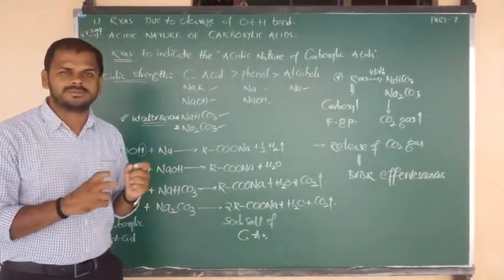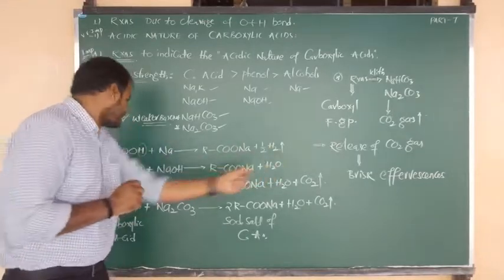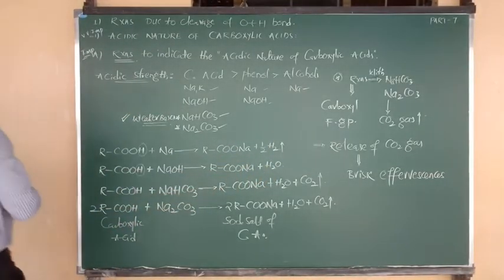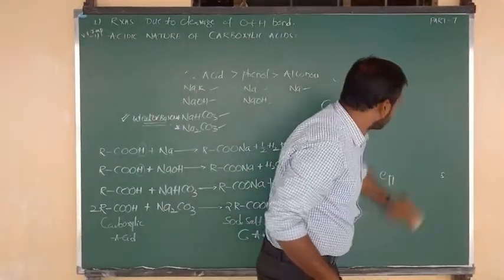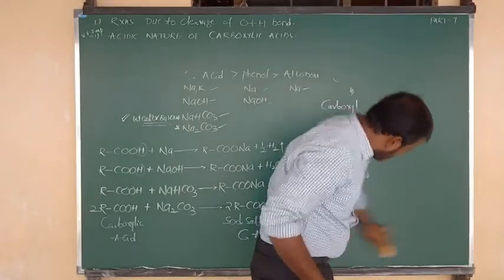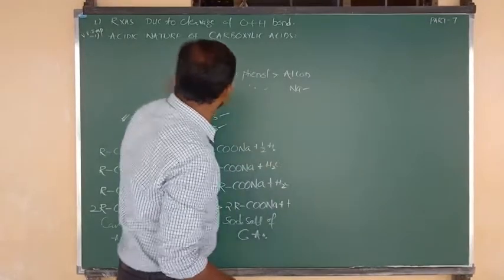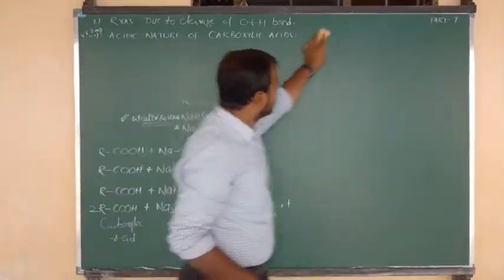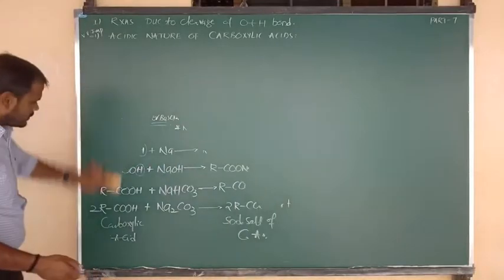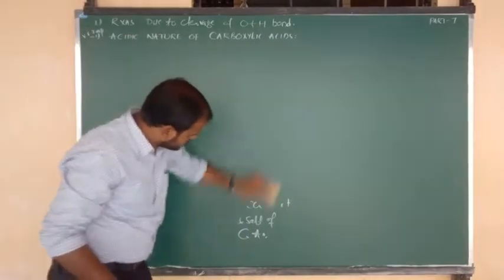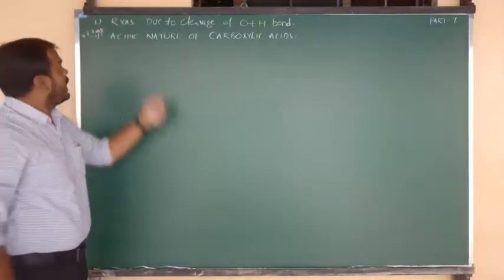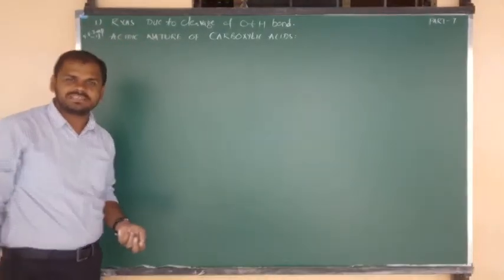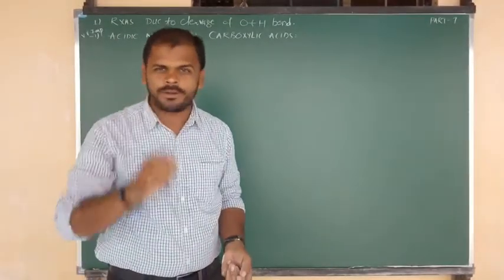Now I am going to explain property number 2. Yes, in the topic of acidic nature of carboxylic acids, now question number 2 or property number 2.